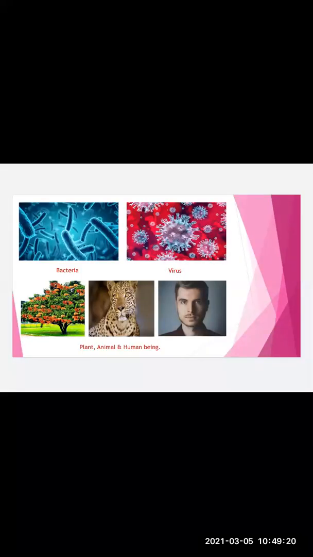Now in this slide, you can see various things. You can see bacteria, you can see virus, you can see plants, you can see animals, and you can see humans. So when I talk about DNA, we say that DNA occurs in each and every living organism that you see in your day-to-day life, or you can also say the life which you see around. Okay, so DNA is present in bacteria, it is present in virus also, in plants, in trees, in animals, and also in human beings.